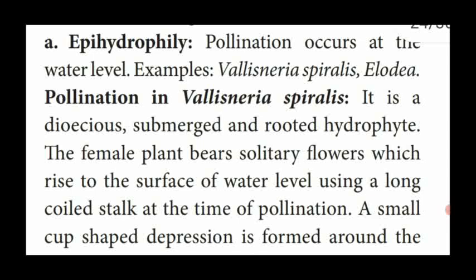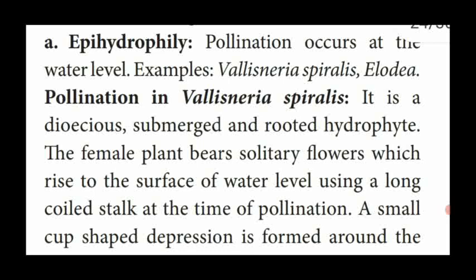epihydrophilic pollination in Vallisneria. Once again, Vallisneria is a dioecious plant. It produces male and female plants separately, submerged, that is partly immersed inside the water, partly it is located above the ground level, that is water level, rooted. The roots are attached to the bottom of the water. Hydrophytes, dioecious, submerged, rooted hydrophytes.